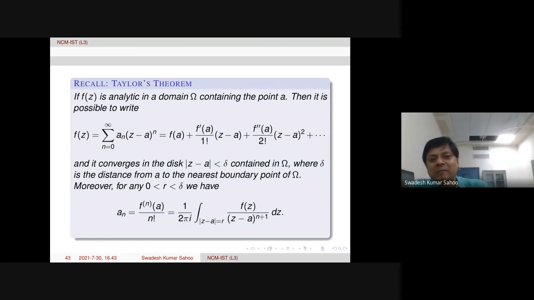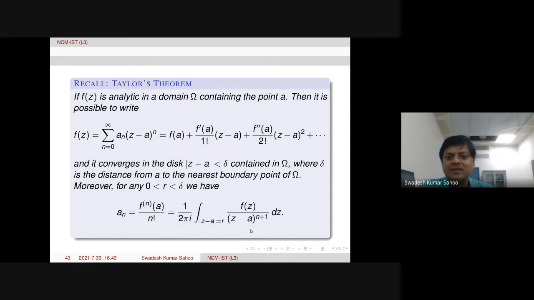But here I put this formula for the nth coefficient, this integral formula, which is coming from Cauchy's integral formula. In fact, the whole proof of this theorem depends on Cauchy's integral formula. Of course, this coefficient formula is straightforward from Cauchy's integral formula. This is actually Cauchy's integral formula.